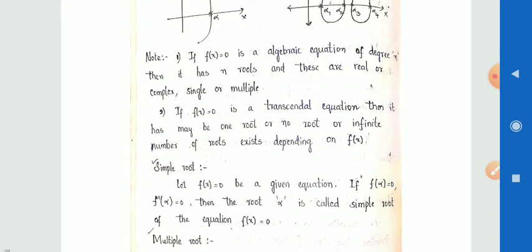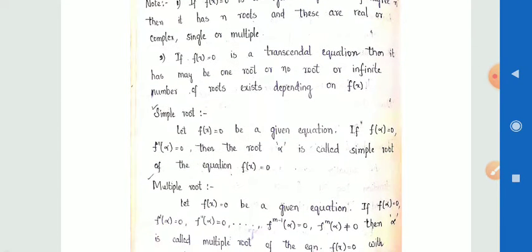Next, if f of x is equal to 0 is a transcendental equation, then it may have one root, no root, or an infinite number of roots, depending on the given function f of x.